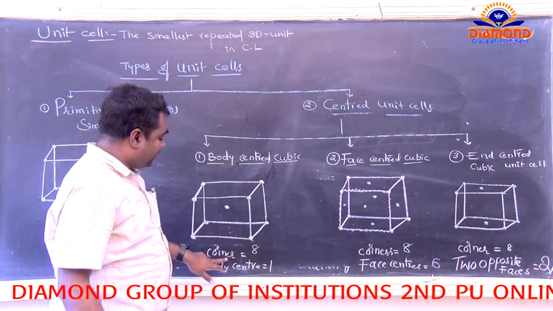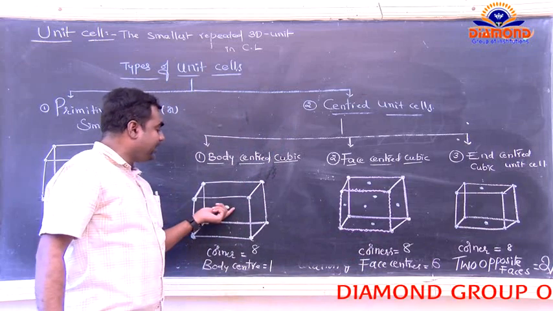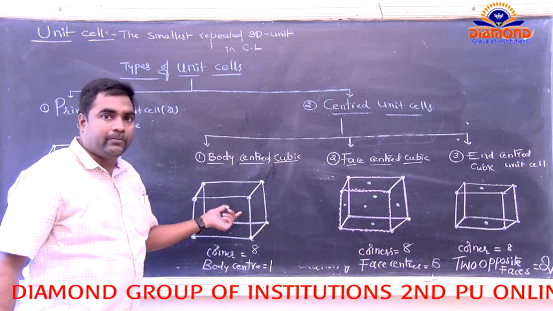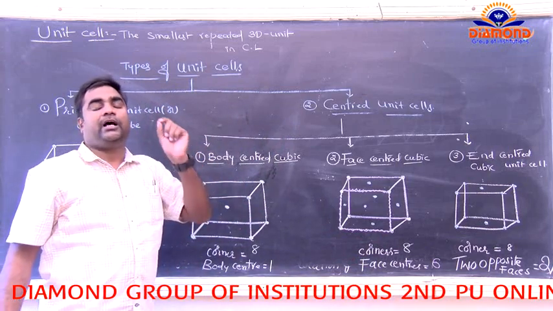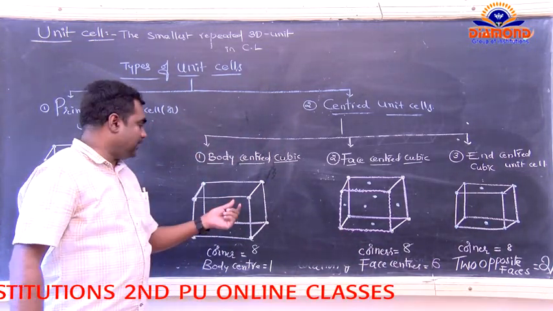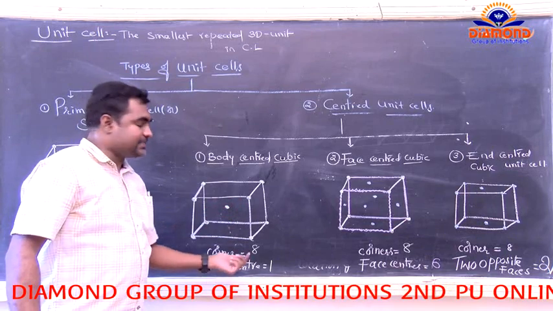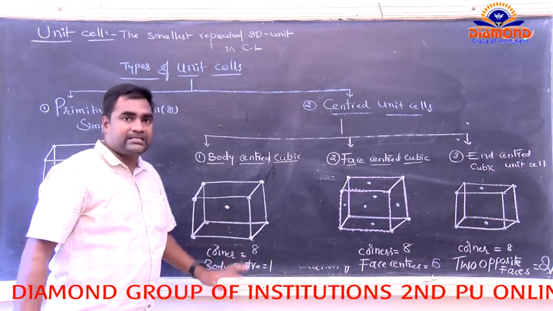Already we got the corners and face centers. Now we go for the body center. So how many body centers are present for the cubic unit cell or the cuboid unit cell? Here only one point is present at the center of the body, simply the body center.